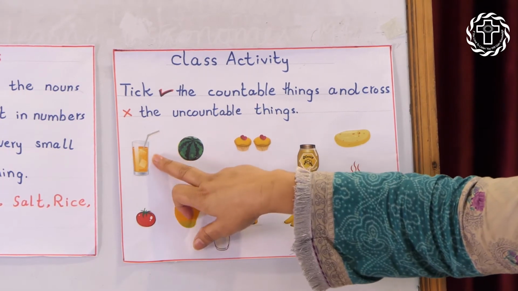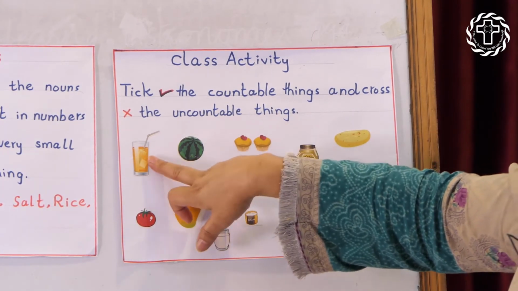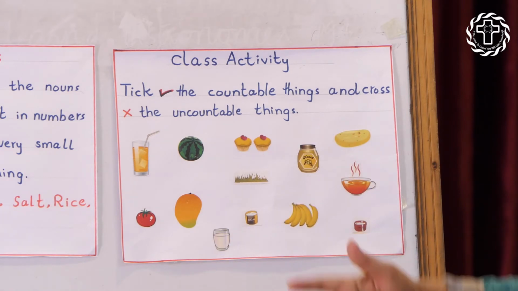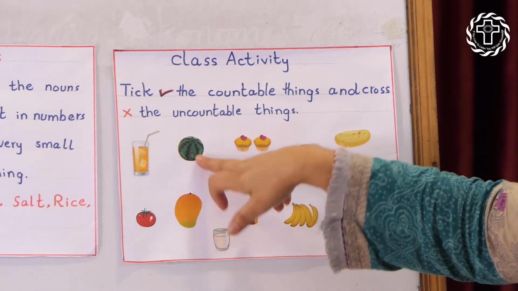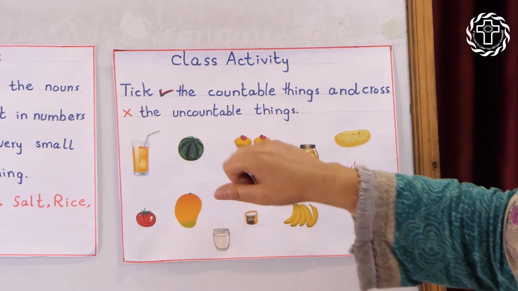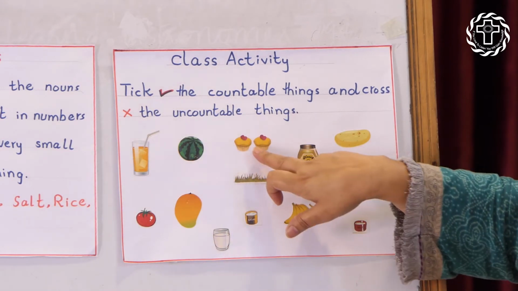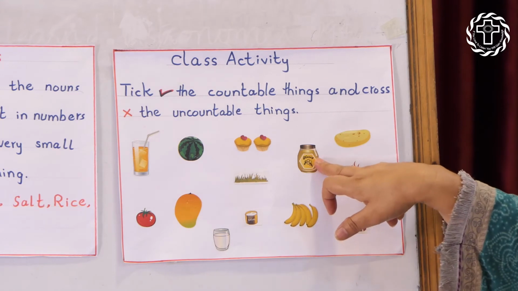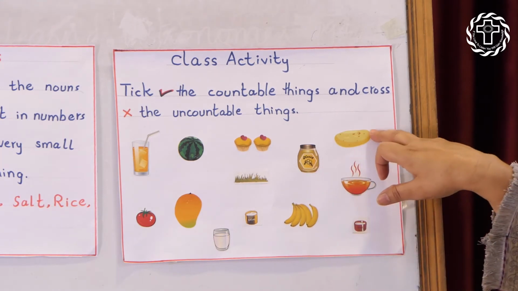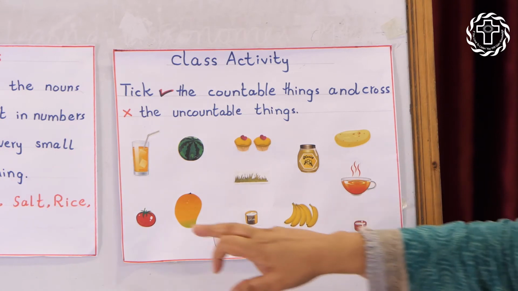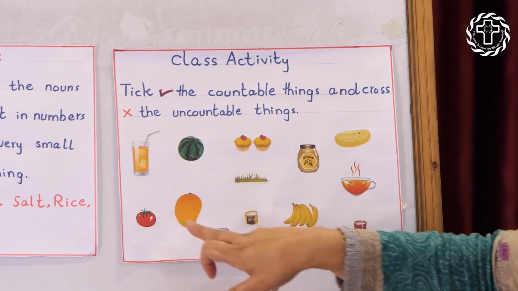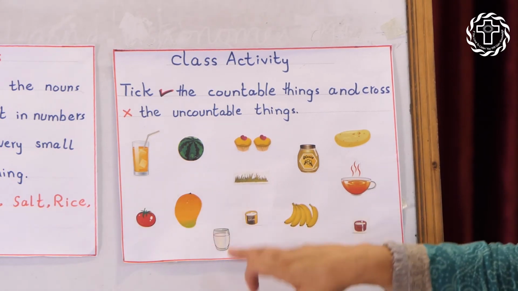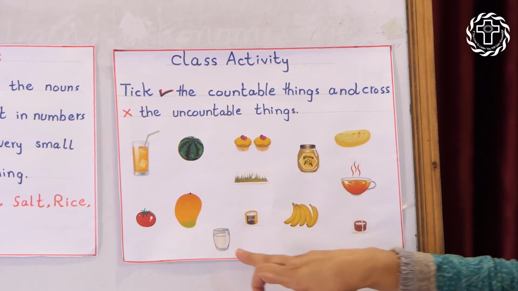Okay, a glass of juice. Juice is an uncountable noun. And watermelon is a countable noun. And cupcakes, countable nouns. And honey is an uncountable noun. Potato is countable. Tomato is countable. Mango is countable. Glass of water is not countable.